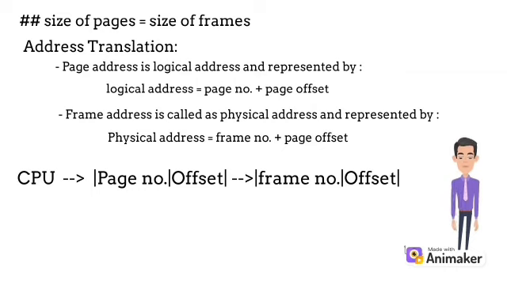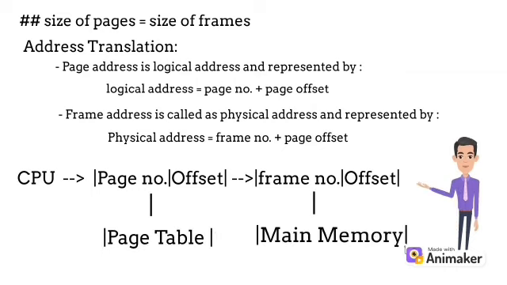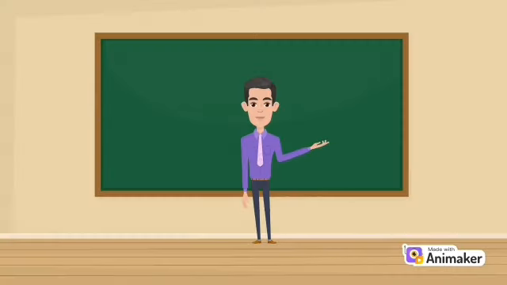Now we see how paging actually works. First, the CPU generates the query, which goes to the page number and offset number, which are further connected to the page table that holds the page details. Then it moves to the frame number and offset number, which are connected to main memory where data is stored.